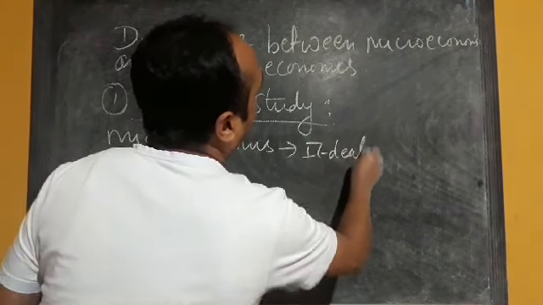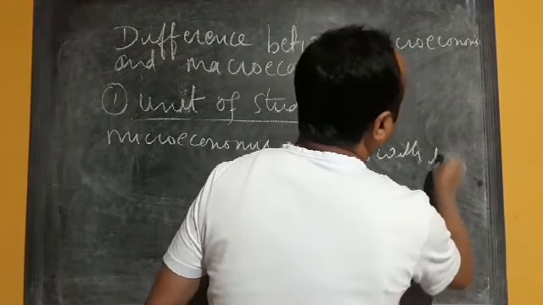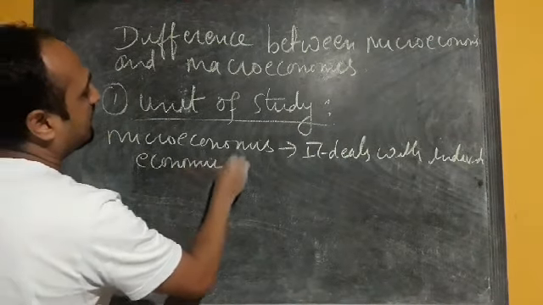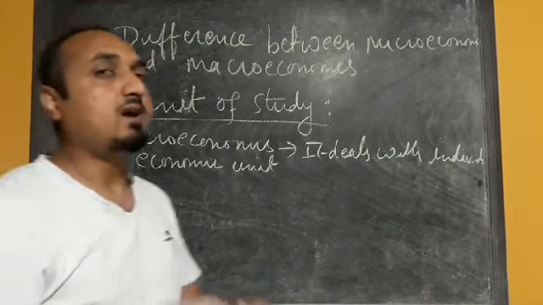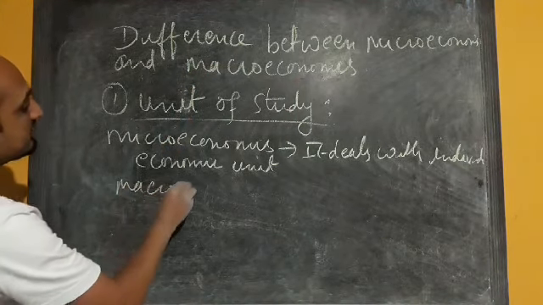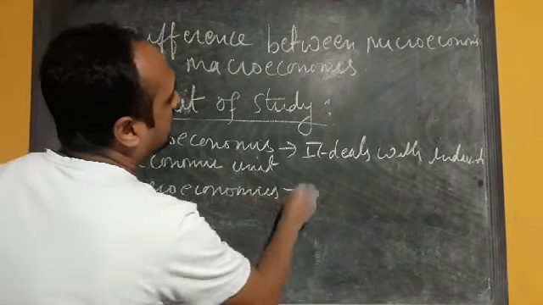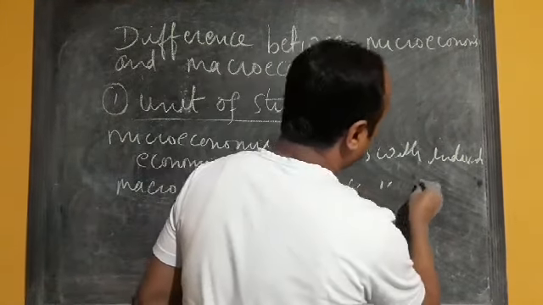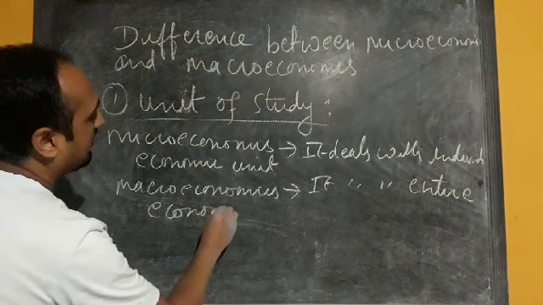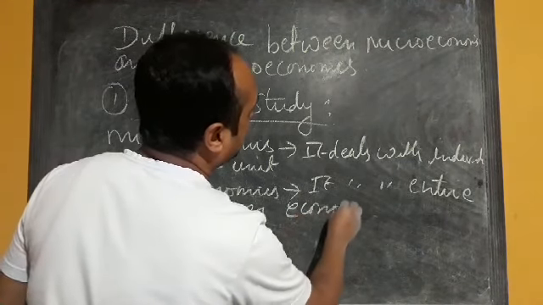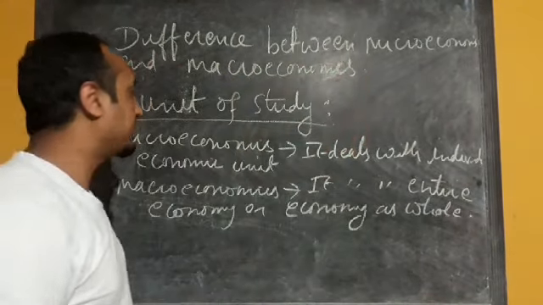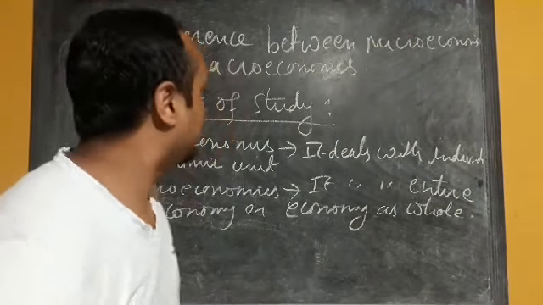it deals with individual economic unit, or we can say that it deals with the behavior of individual economic units, whereas macroeconomics deals with the entire economy or economy as a whole.